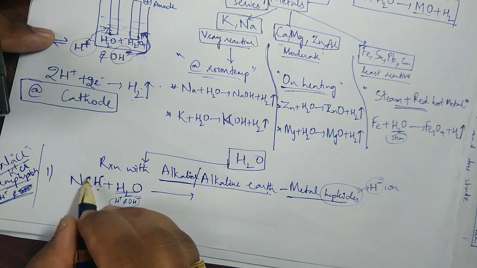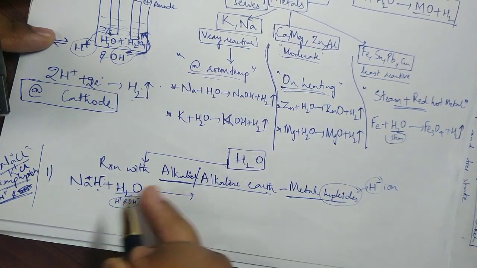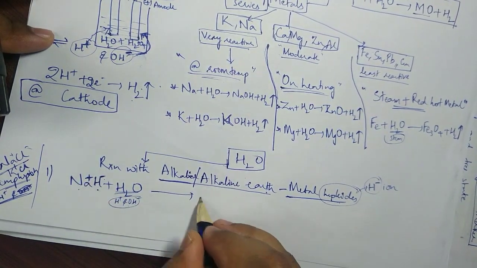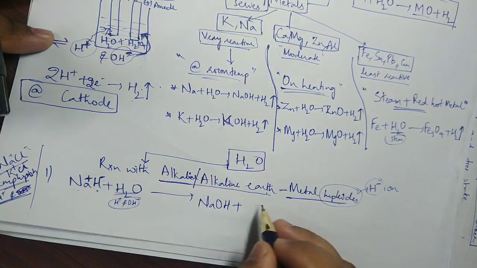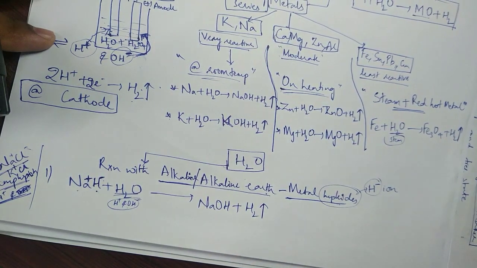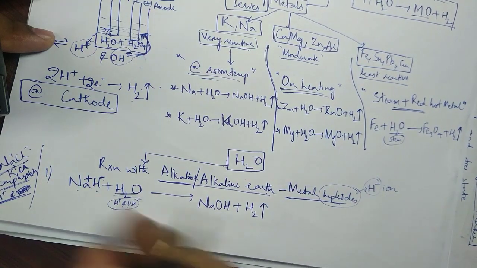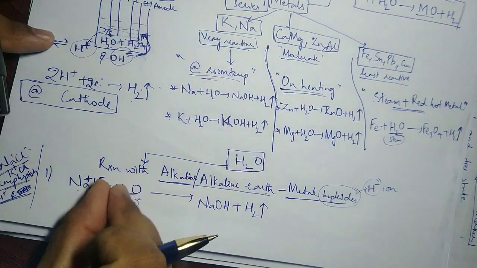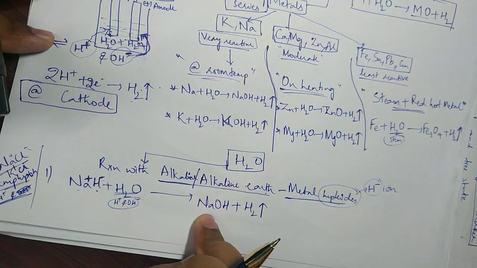So this one, Na plus H minus, what do you expect to form? Na plus will go with OH minus as NaOH. Then H minus and H plus will form hydrogen gas. So with alkaline metal hydrides, the substance releases H minus ions, the H plus ions from water, they both form together as H2 gas, and the rest is formed as NaOH.